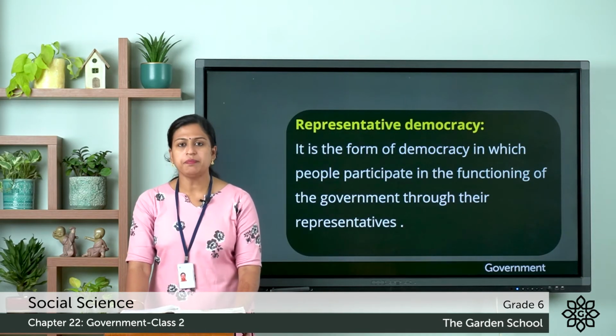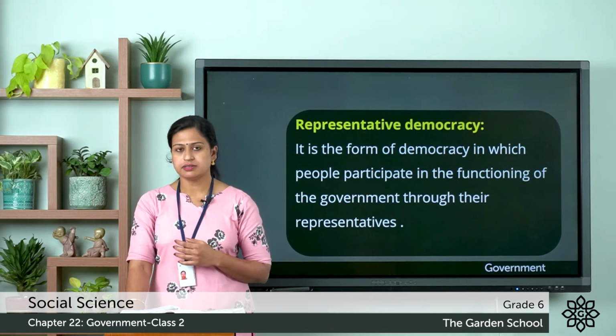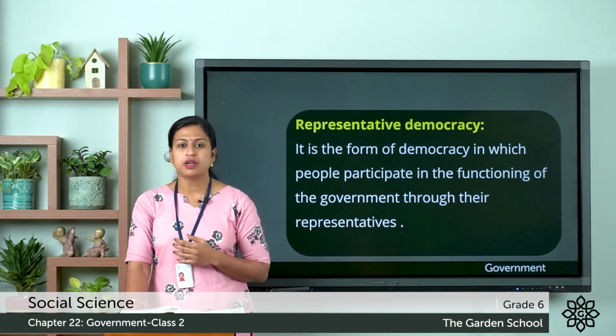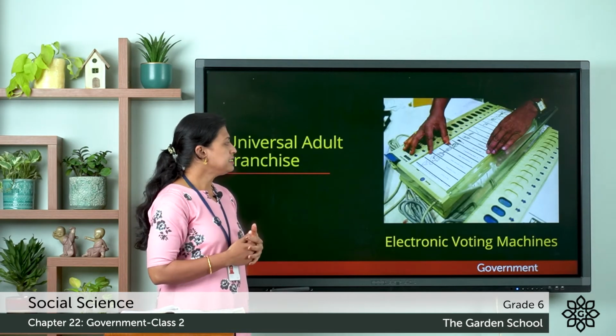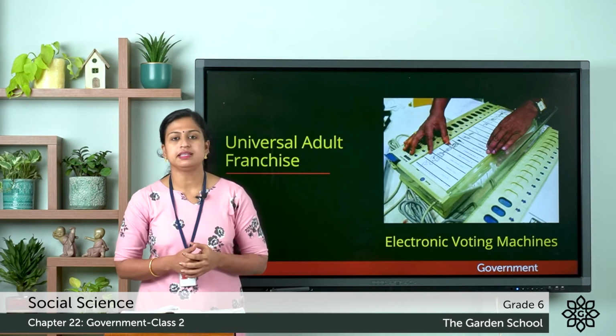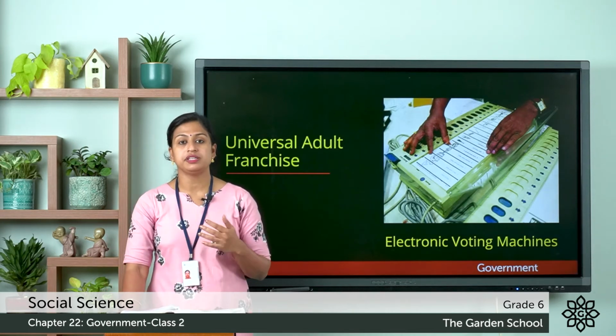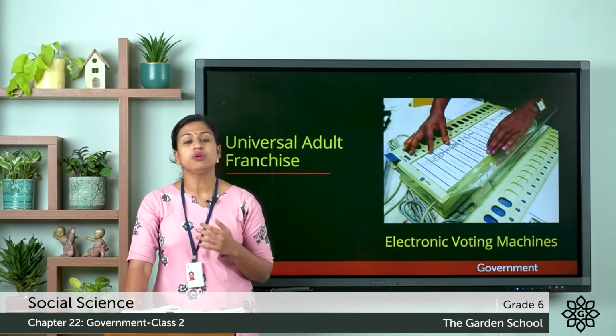And in the representative democracy, people elect their leaders or representatives through universal adult franchise. That is, in India, all the citizens above the age of 18 years have the right to vote.